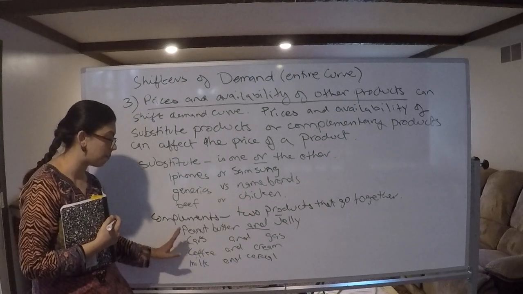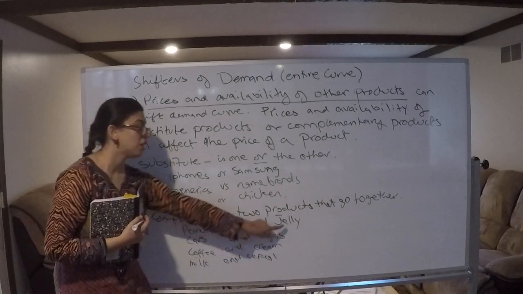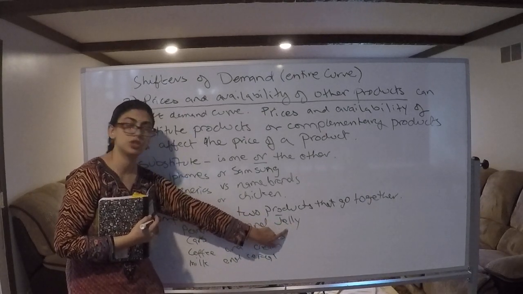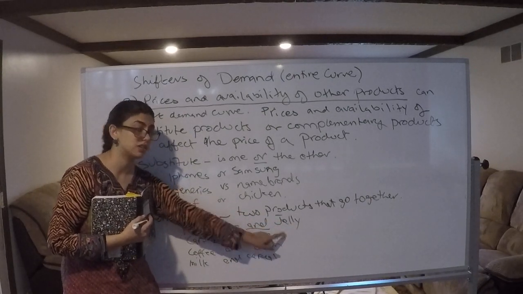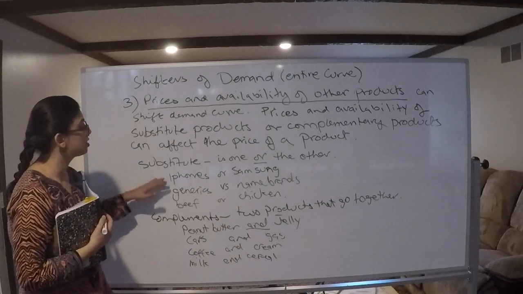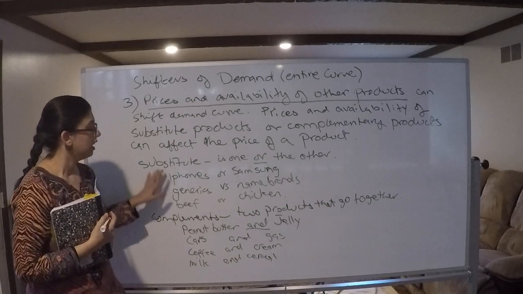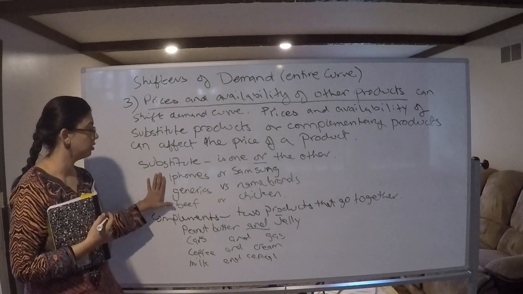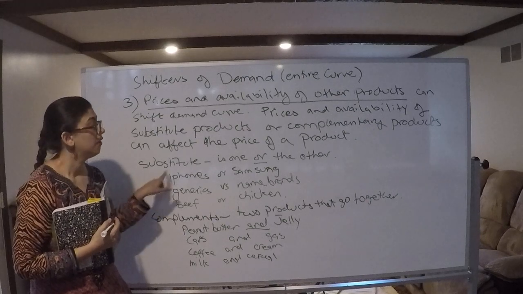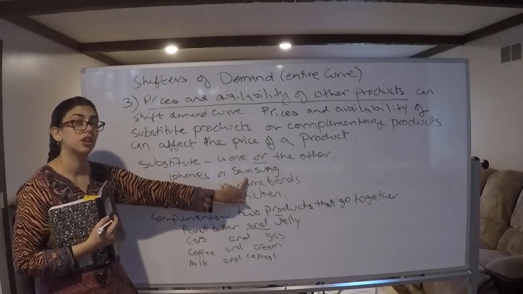If something was to happen to this product, the demand of the other product can actually change. Or if the price of jelly was to increase or decrease, the demand of peanut butter can change. Similarly with substitutes, if the price of iPhones was to significantly increase or decrease, the demand of Samsung could change